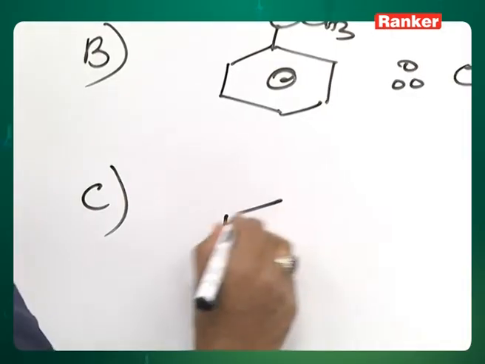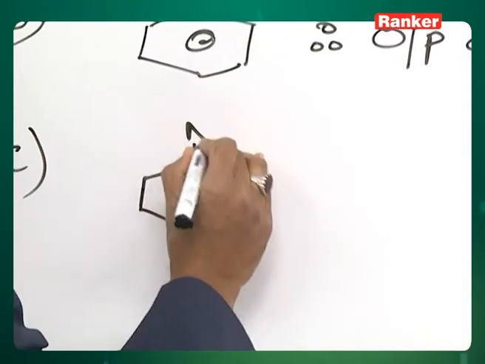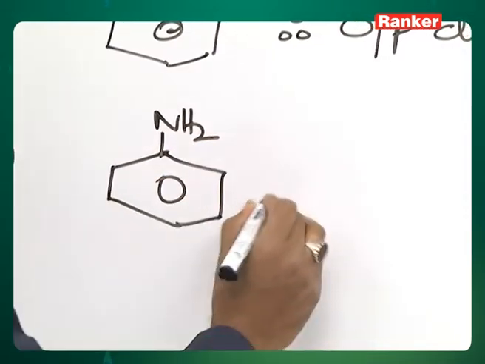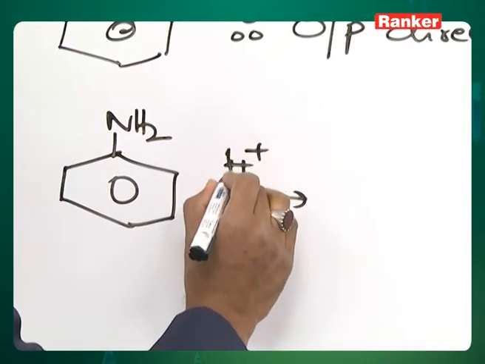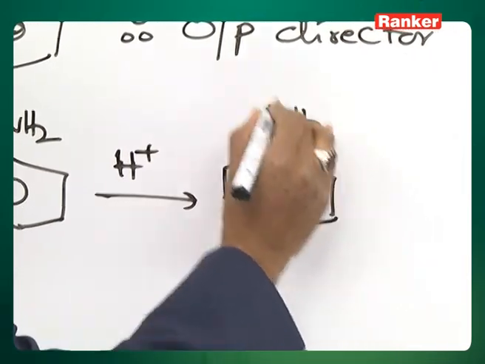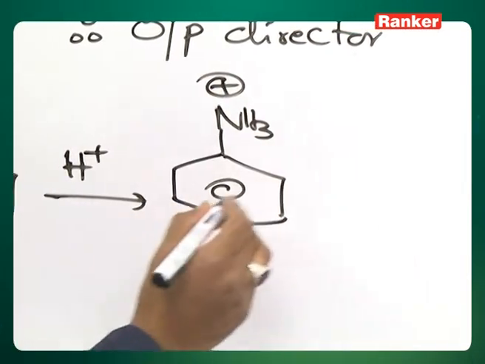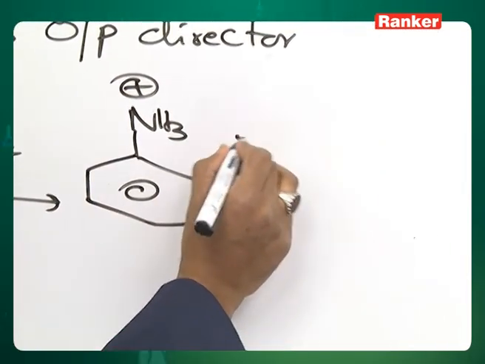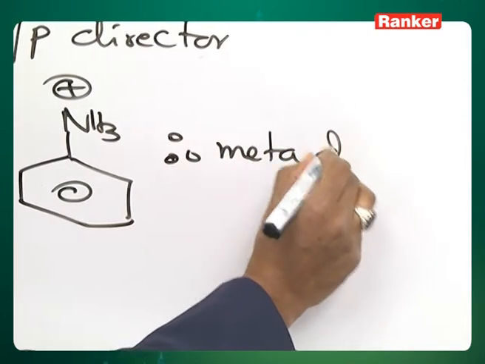Aniline. Aniline under the reaction conditions becomes NH3 plus and therefore meta-director.